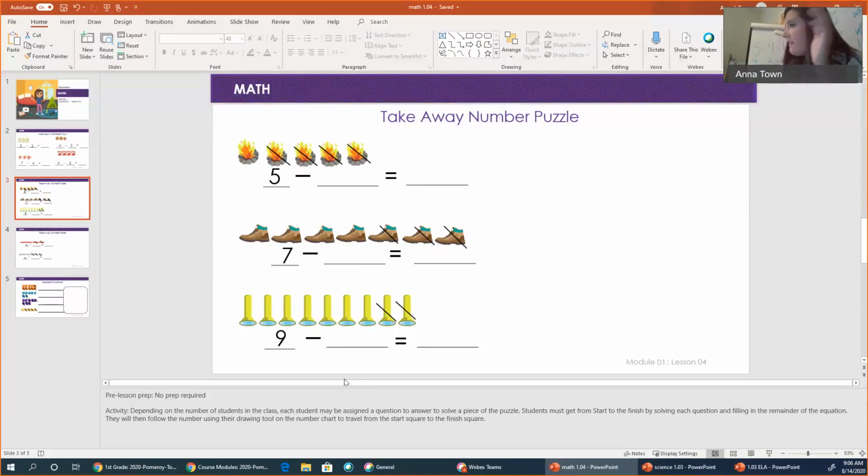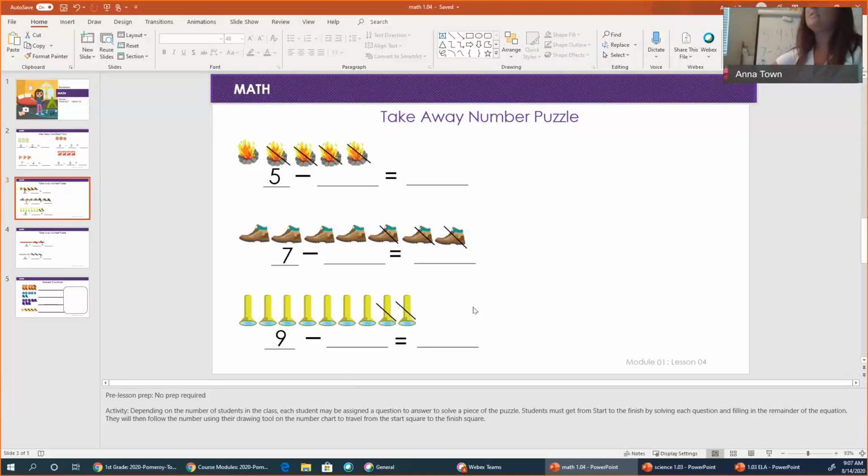How many are we taking away from 9? 2. 1, 2. How many flashlights are left? 9 minus 2 is 7. Good job. I'll show you this equation.